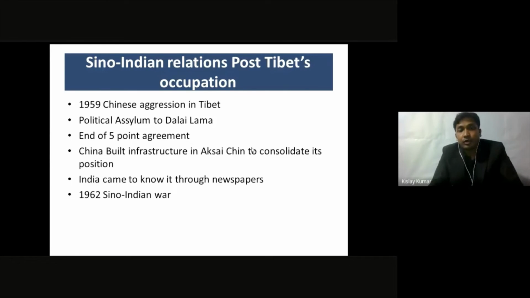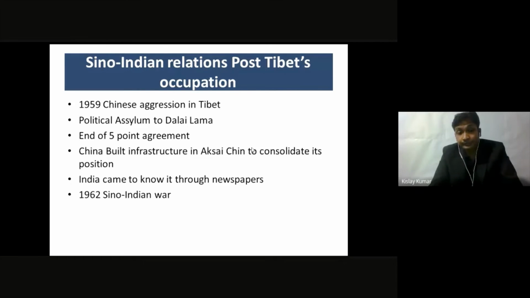So he had this moral responsibility of keeping his government running, either in Tibet or in exile. Exile meant that necessarily they were going to come to India to run their government. And to date, they are running their government, the Tibetan government, in exile, in India. So political asylum was given to the Dalai Lama in 1959, and this was the turning point in India and China's relations. China said that this is a complete violation of the